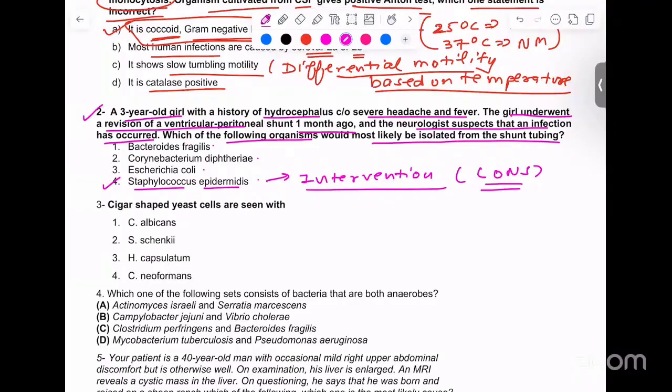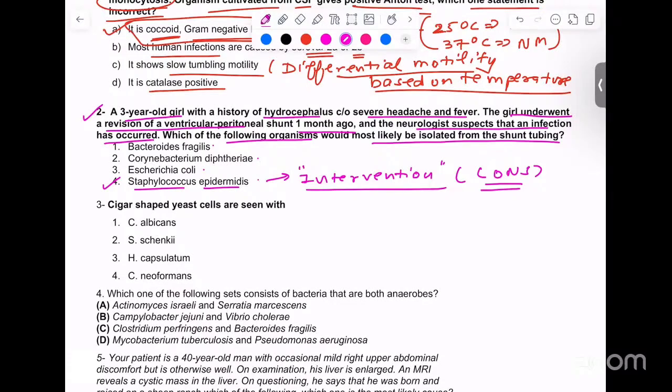And the intervention is this, that they have revised this particular shunt, and thereby in that revision, some infection has been introduced by the surroundings or by the person who did it. So this is what is termed an intervention. So anywhere you observe IV cannulation, catheterization, any sort of these things, you should think of Staphylococcus epidermidis.